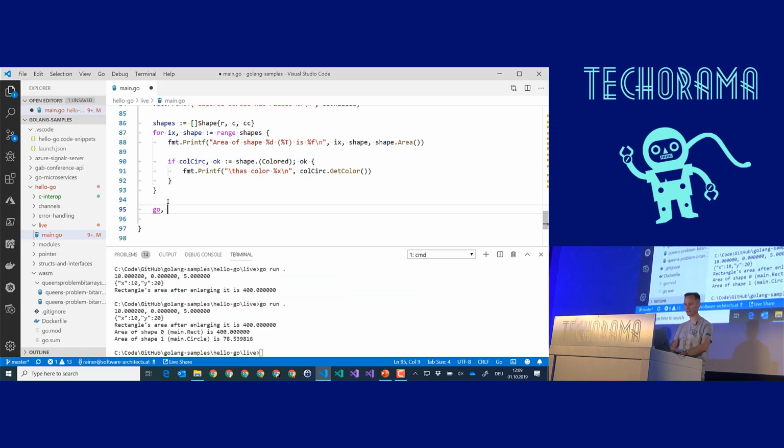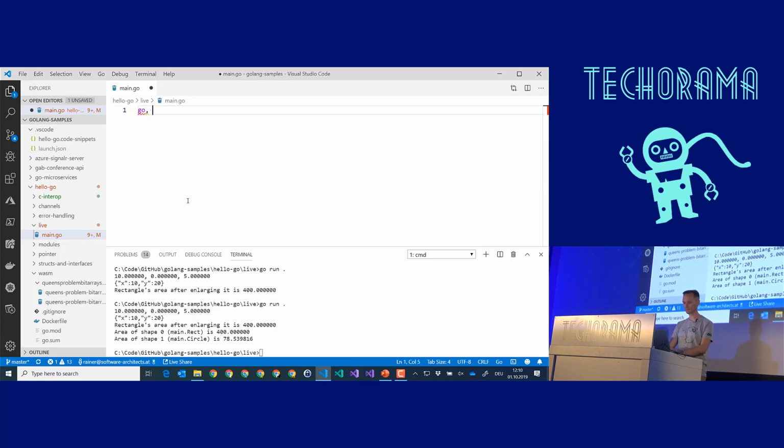This sample is done. So what do you remember from this sample? You remember from this sample, we don't have classes. We only have structs. No value types, no reference types. Aggregation instead of inheritance. Structural subtyping. Duck typing, quack, quack, quack, walks like a duck, acts like a duck. Okay, then it's an interface. And we have some pretty interesting control flow statements like the for range loop and the if statement and so on. Good. Fair? Good. Next one.